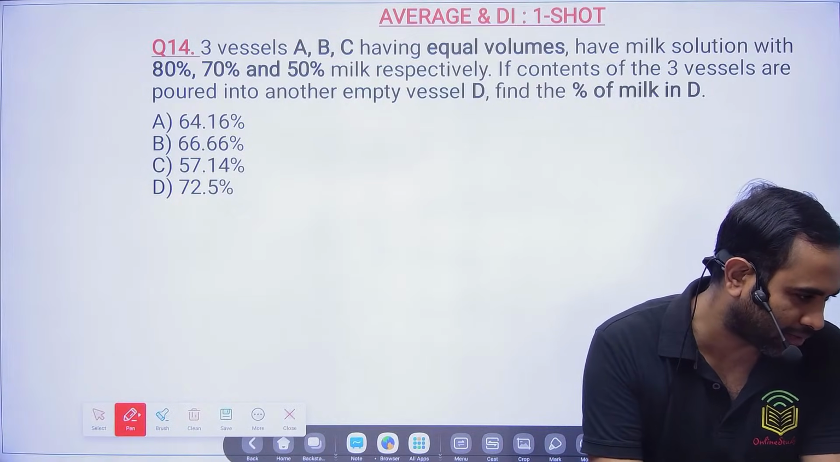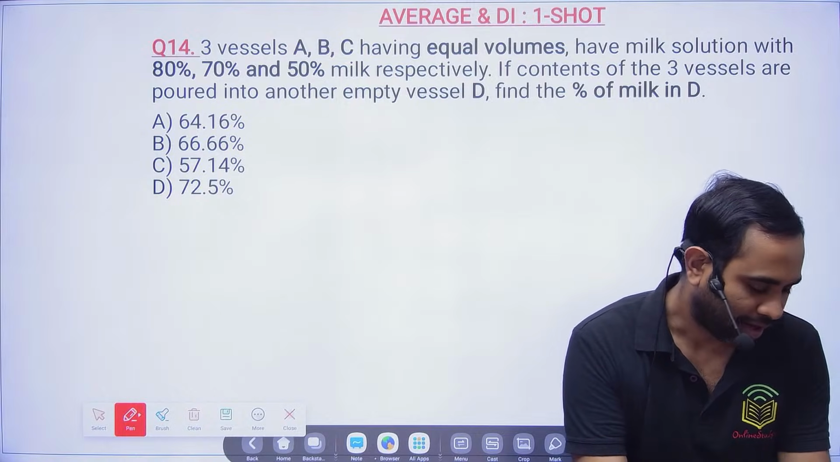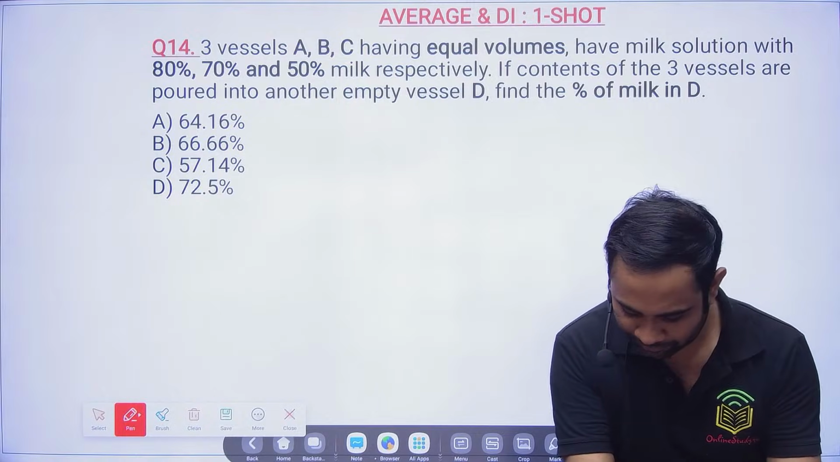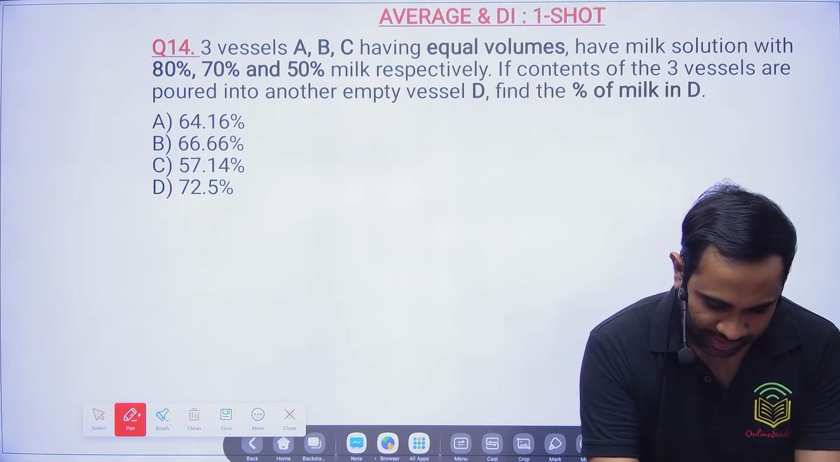Sir, possible date when the exam will be conducted. Otherwise, TCS only has told when the exam will be.